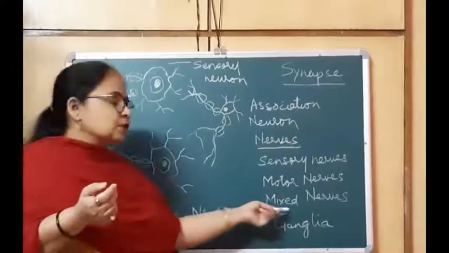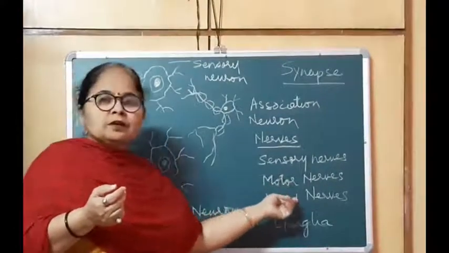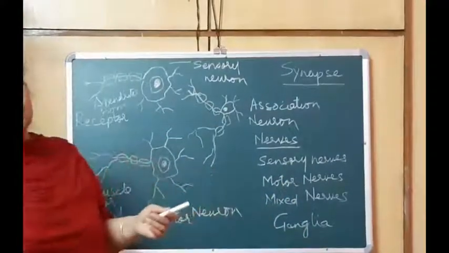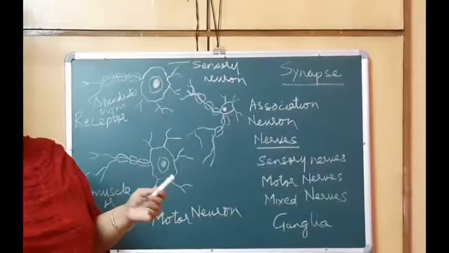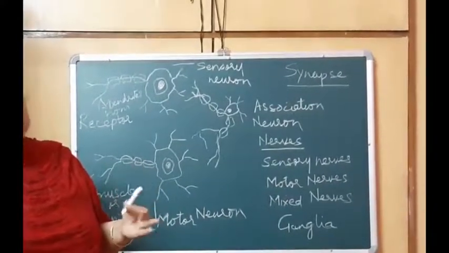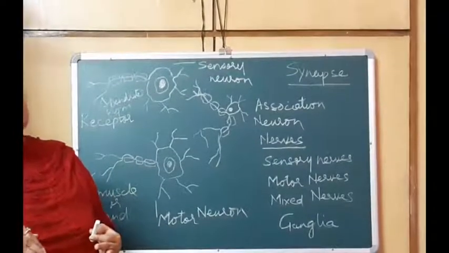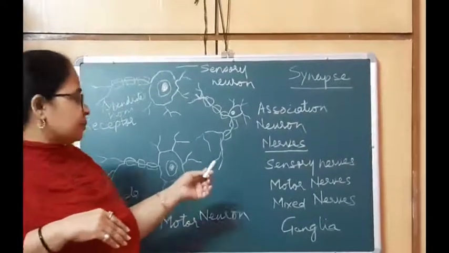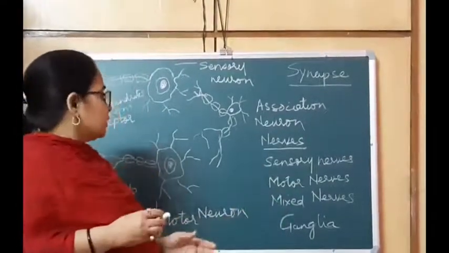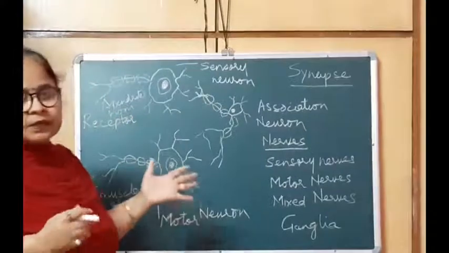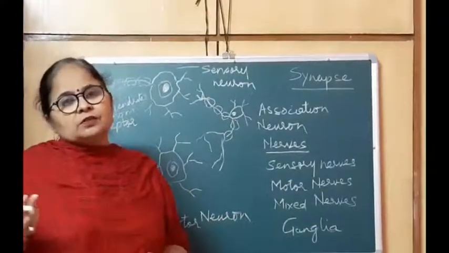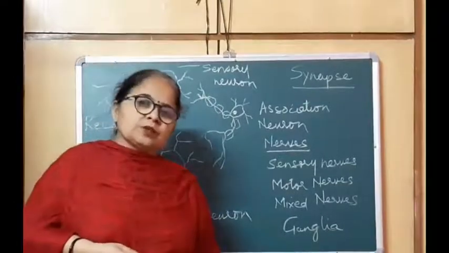And the mixed nerve consists of both sensory and motor. This is in those cases where the same organ is getting the stimulus as well as performing the action. So when the receptor and the effector are the same, then in that case there are mixed nerves. Alright, so this is a little bit of an idea about how impulses are conducted. In the next video we will study the structure of the brain in detail.